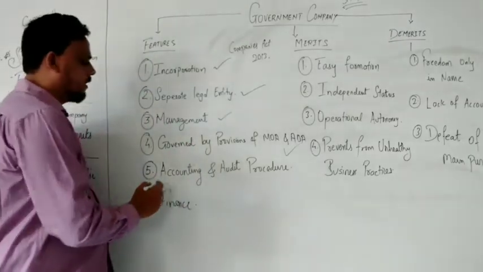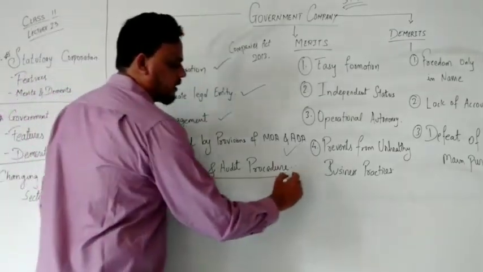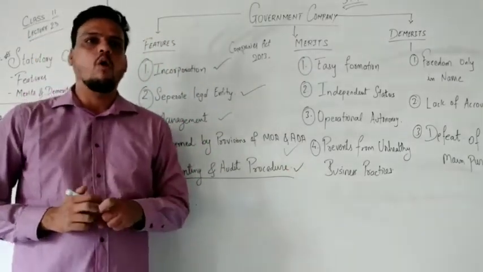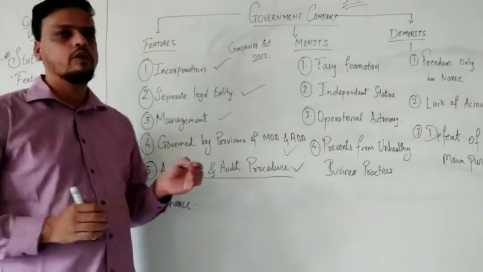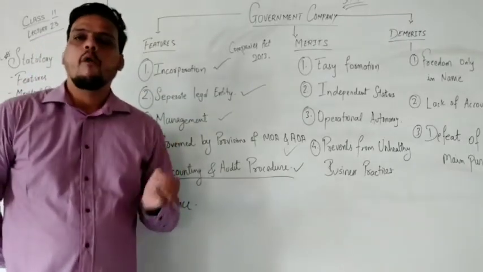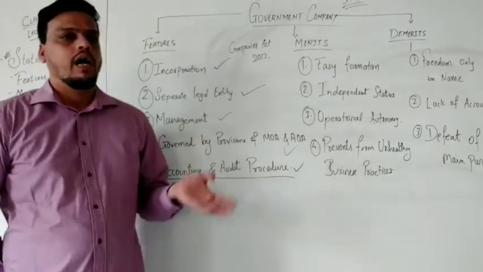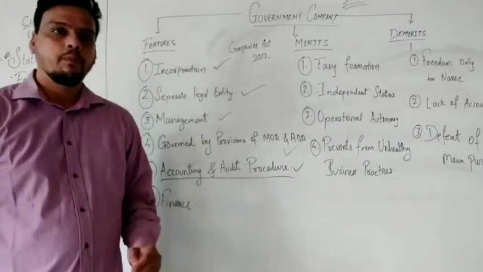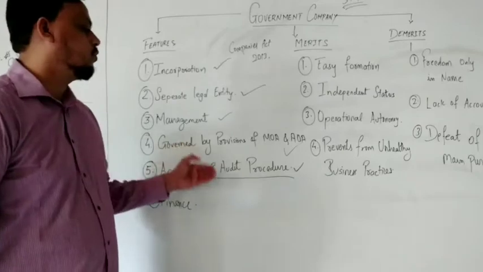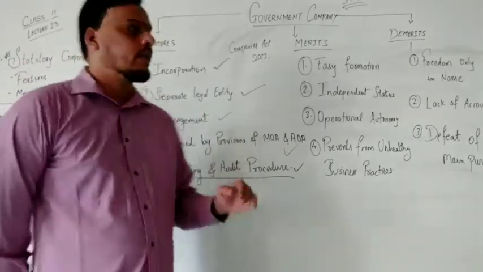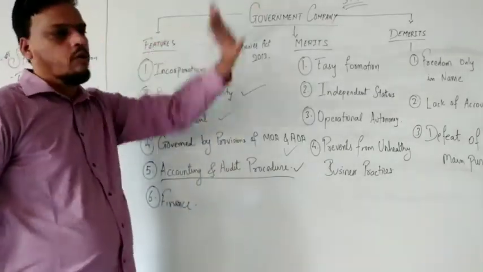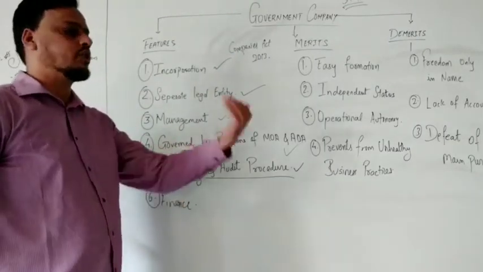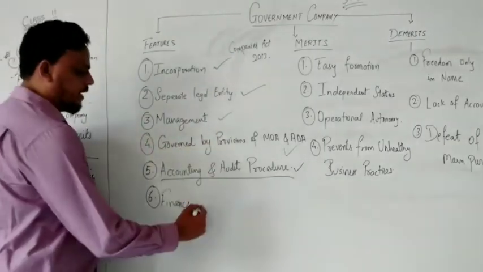Now, what about the audit and accounting process? Here a government official comes and checks all the related accounting documents. The appointment of an auditor or accountant is done by the central government, and in the annual report they present it to the state legislative. Whatever has been done in the government company, whether it is loss or profit, is shown to the state legislative.